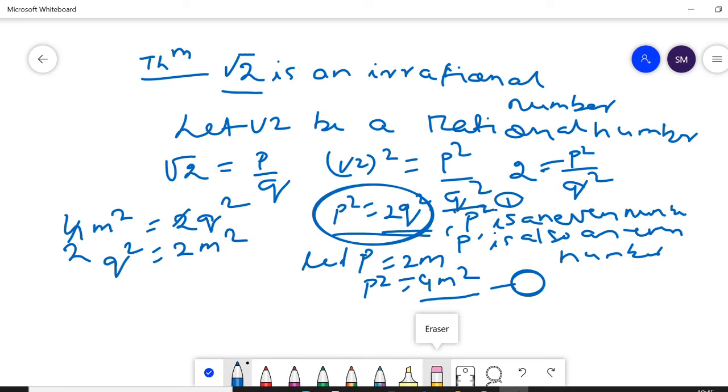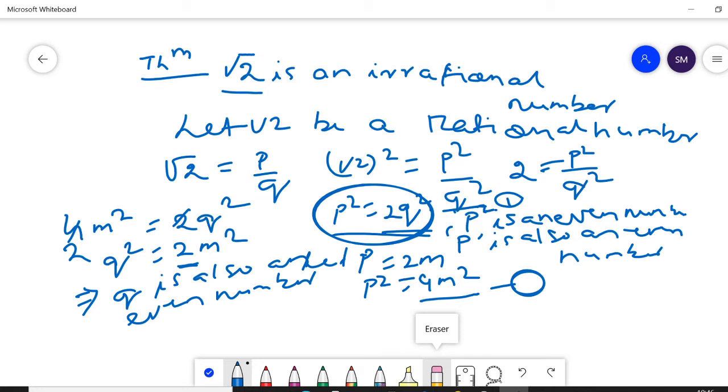What do you mean by this? Here you get q square is also an even number. 2 is also a factor of q square, which implies by the fundamental theorem of arithmetic that if q square is an even number, q is also an even number. It means 2 is also a factor of q.